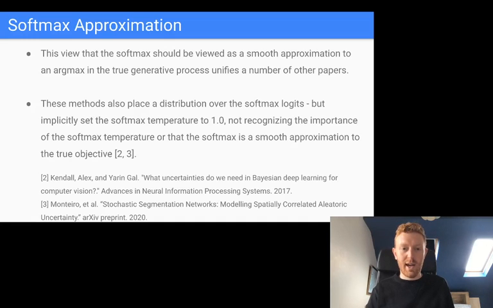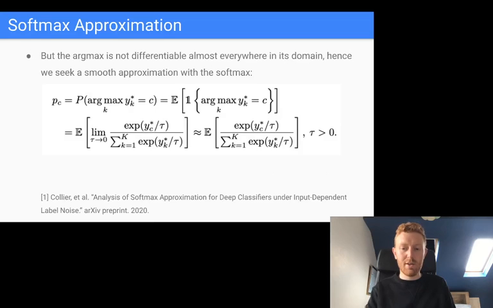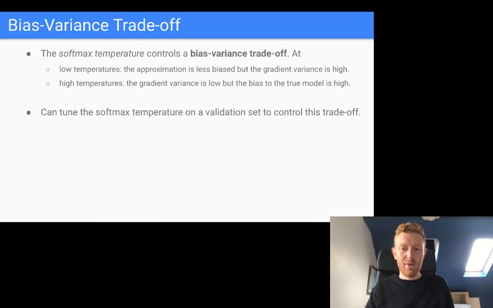We're providing a theoretical framework for the same approach, where we're saying that the temperature in those models, which they all set to 1, controls a bias-variance trade-off. So when the temperature is low, the bias relative to the argmax is low, but the gradient variance is high, right? In the limit of 0 temperature, the gradient variance is infinite. And at high temperatures, the gradient variance is low, which is nice, but the bias relative to the argmax is high.